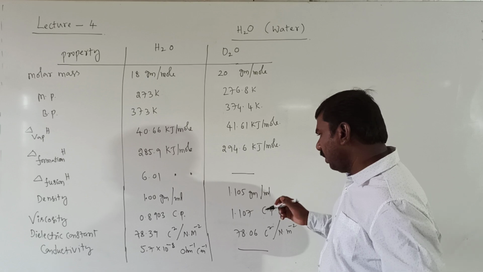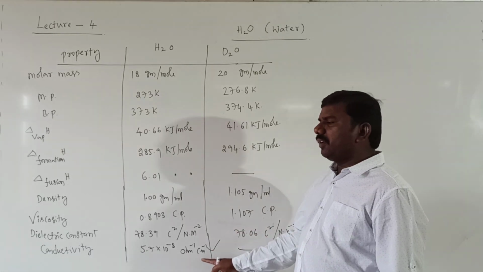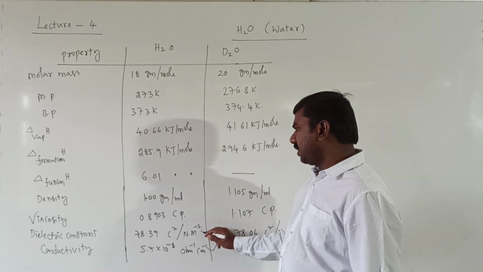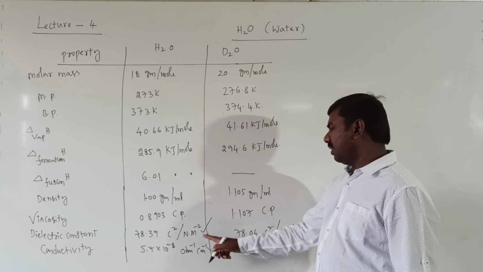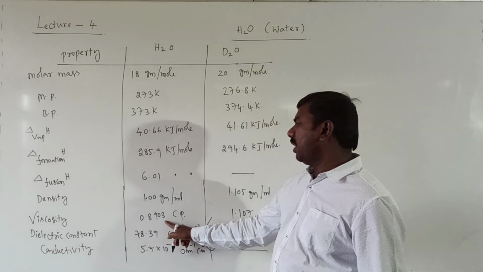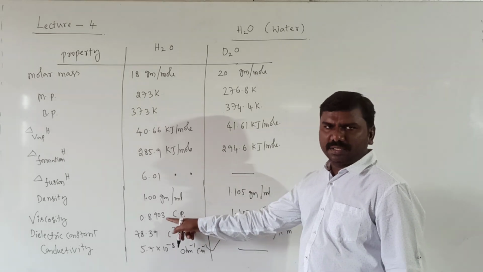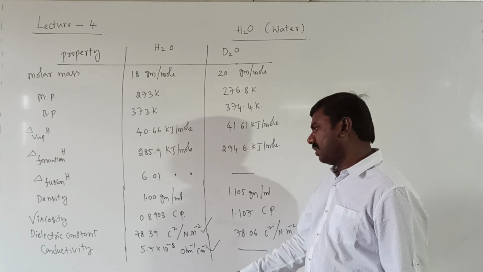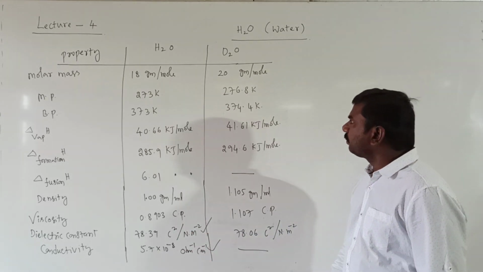H2O. The one and only exception is which one? Conductivity. Conductivity is more for water, and the dielectric constant is also more for which one? That is water. Then viscosity is 0.8903 centipoise. Sorry, it is centipoise.